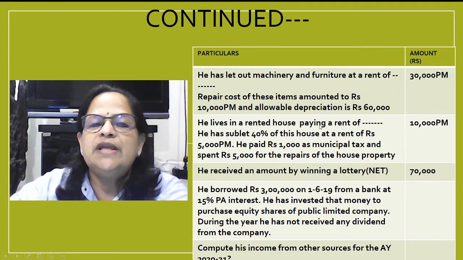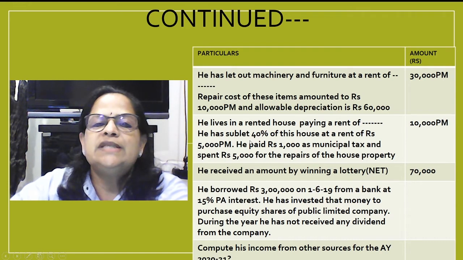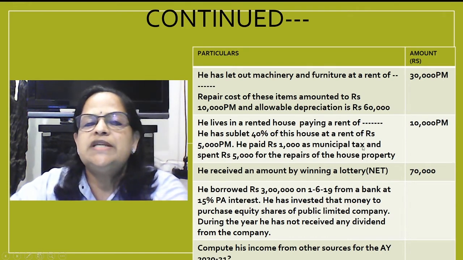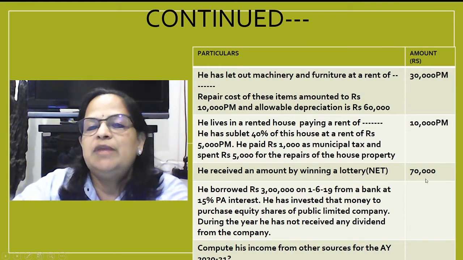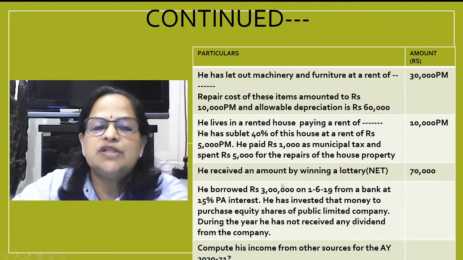Now he lives in a rented house paying a rent of 10,000 per month. He has sublet 40% of this house at a rent of rupees 5,000 per month. He paid rupees 1,000 as municipal tax and spent rupees 5,000 for the repairs of the house property. He received an amount by winning a lottery. This is the net amount. That means you have to take the gross amount, 70,000.